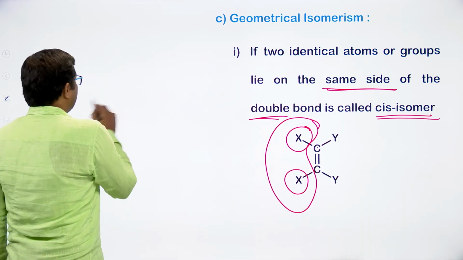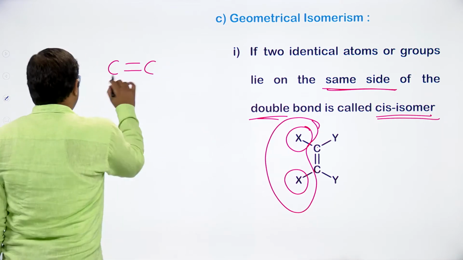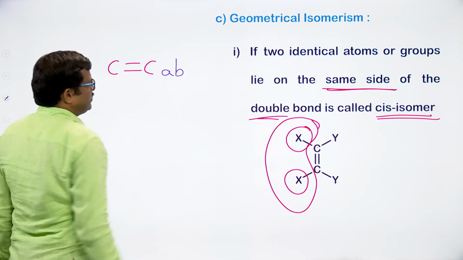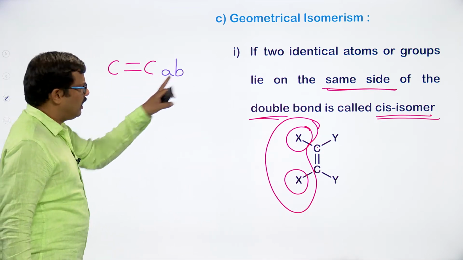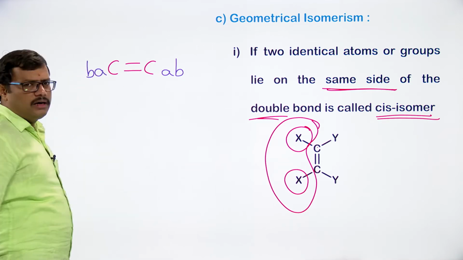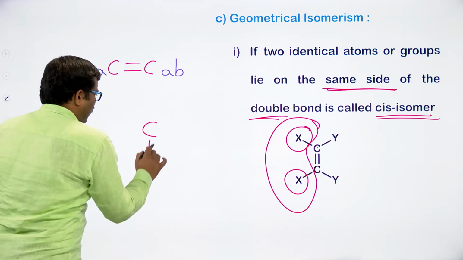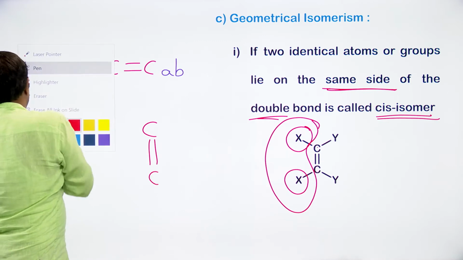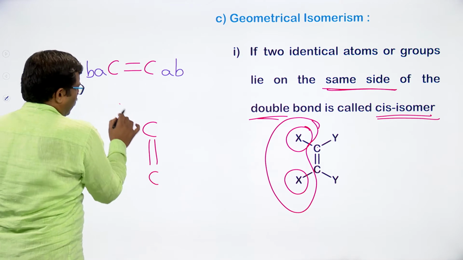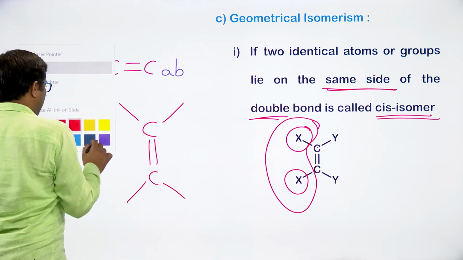Whenever we write, for example, carbon and carbon, we have two groups. Here the doubly bonded carbon is attached to A and B, and this side also the doubly bonded carbon is attached to A and B. Now I am connecting the atoms A and B to these two carbons.